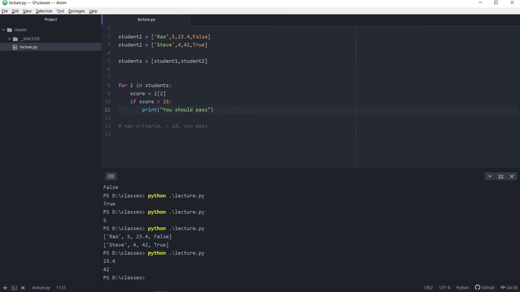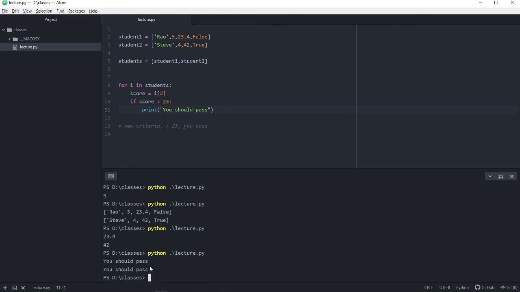Now, we had Rao's no pass value set as false here, but we want to update it. And this should say you should pass for both. Okay, so we can now go ahead and say that if the score is greater than 23, then this current list that I'm at right now, the ith list, I want to change the status, the true and false value, and it is at index 3, so 0, 1, 2, and 3. Set it to true.